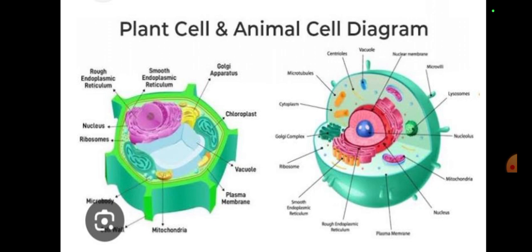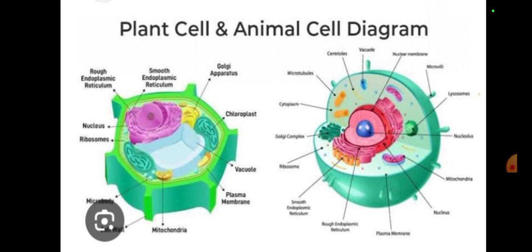Then what does specialization of cell mean? Cells with unique structure and function in a living body are known as specialized cells. They work together in groups to form different tissues, and tissues work together to form organs that perform specific functions in the body. For example, red blood cells are specialized to transport oxygen in our body.